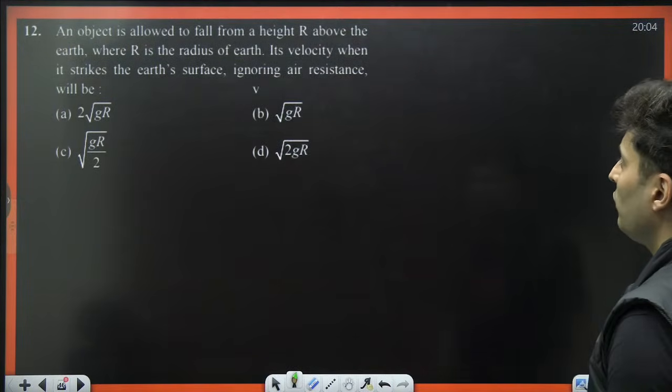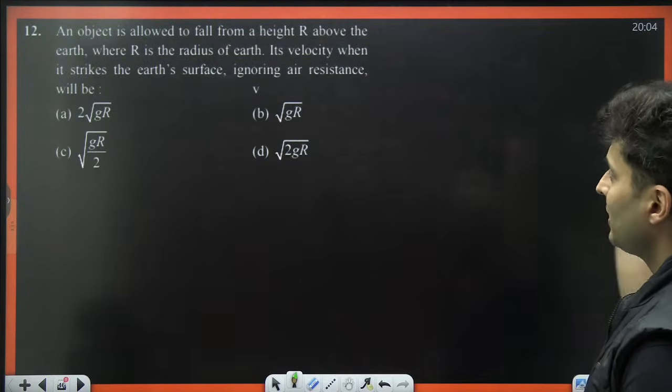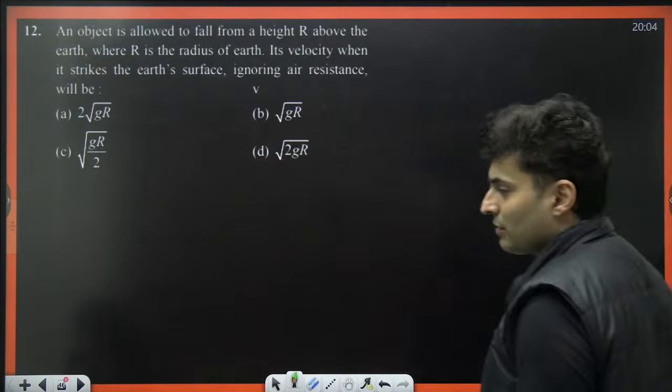An object is allowed to fall from height r above the earth, where r is the radius of the earth. Its velocity as it strikes the earth's surface, ignoring air resistance, will be.